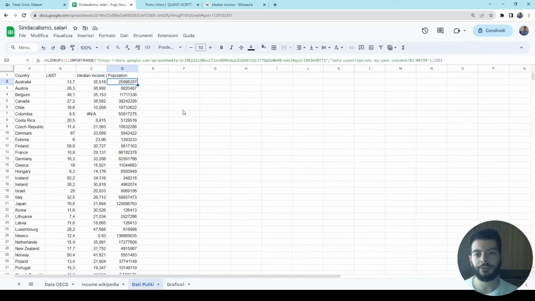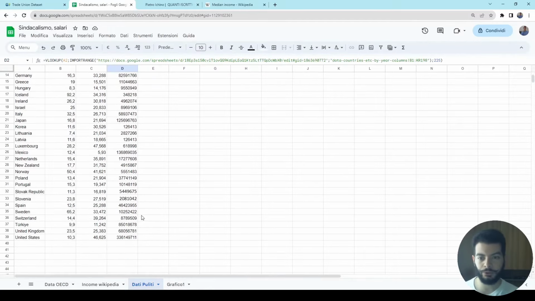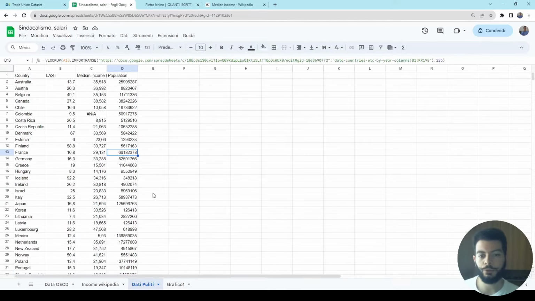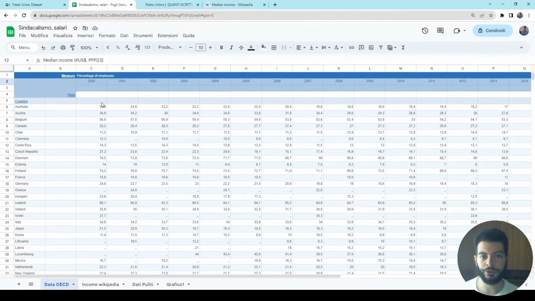How? With a slightly more complex formula that took the data from an external sheet that I didn't build, but I just googled population of world countries and I found this very handy spreadsheet from which I could take the data. And the results were not perfect, so as you can see in some cells I had to do manual correction. So with all the data I could do a first chart to see if the amount of employees in trade unions explain the median income standardized of countries.